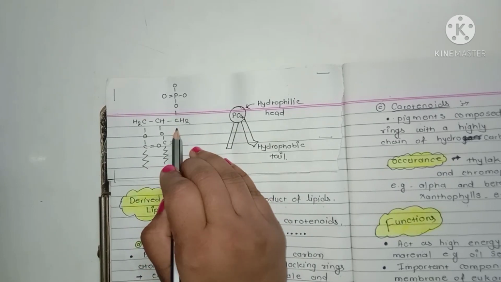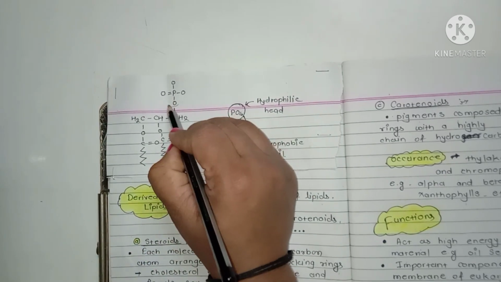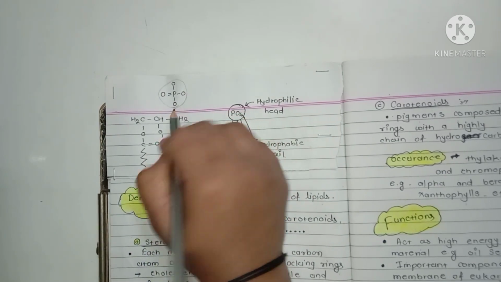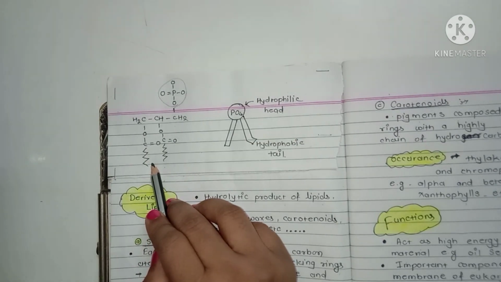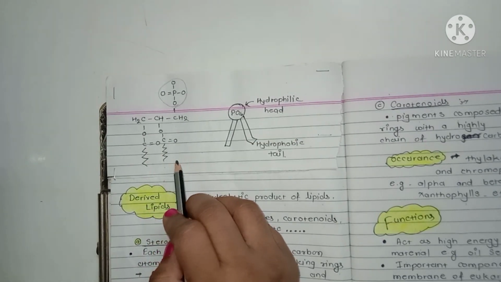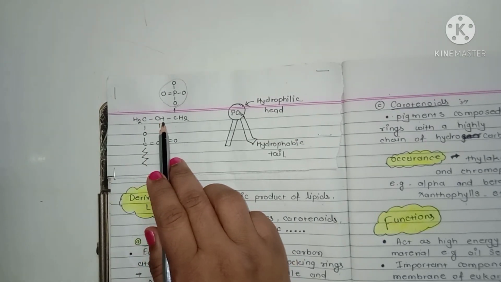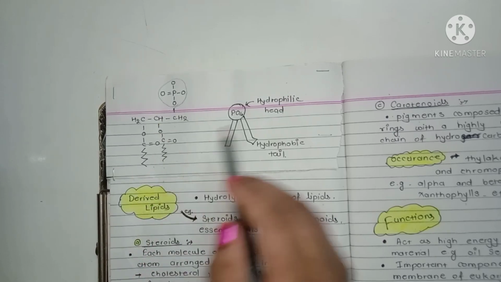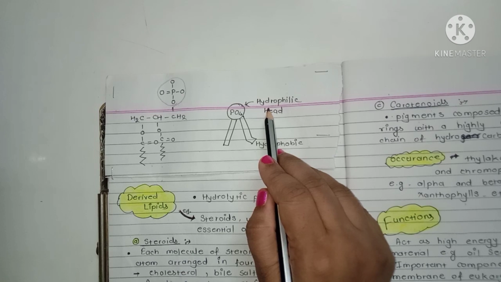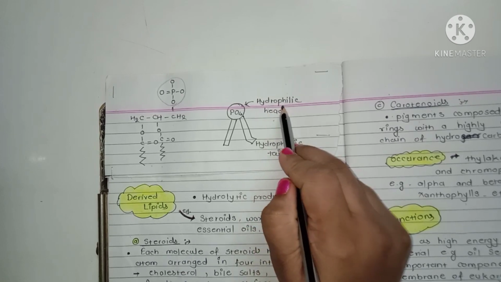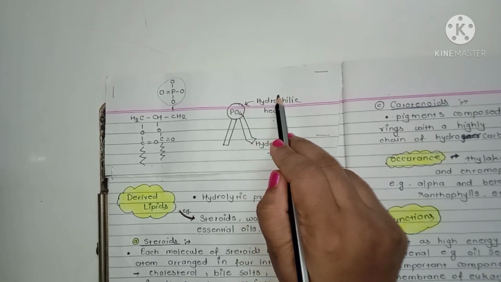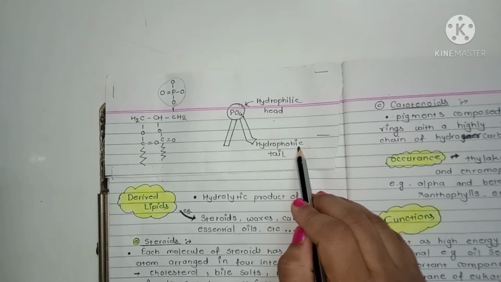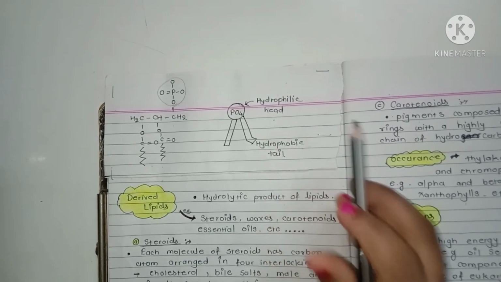Here at the third carbon atom phosphate group is present, and here is the fatty acid group are present at the first and second carbon atom. This is the hydrophobic tail and this is the hydrophilic head. Hydrophilic means they are soluble in water and hydrophobic means they are insoluble in water.